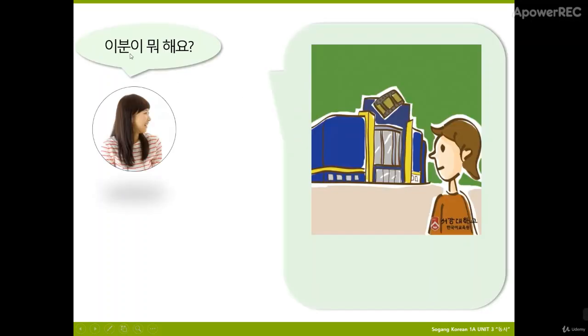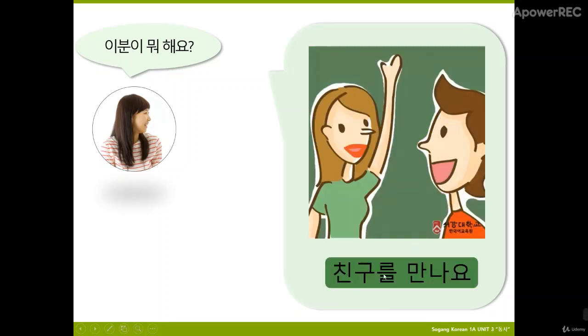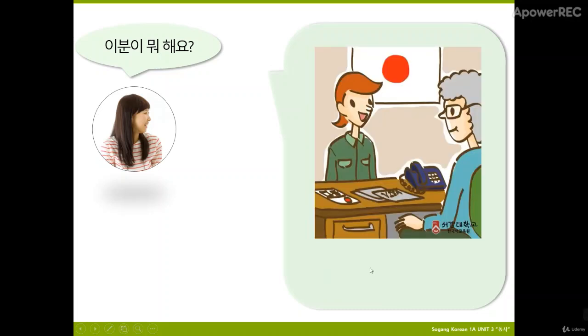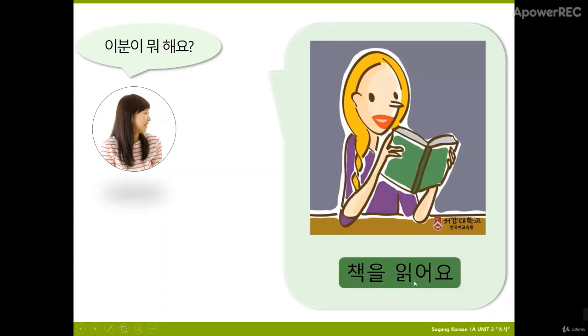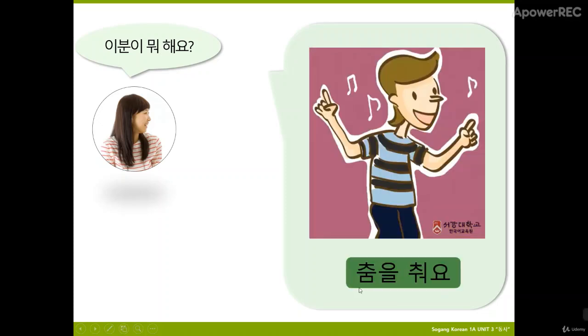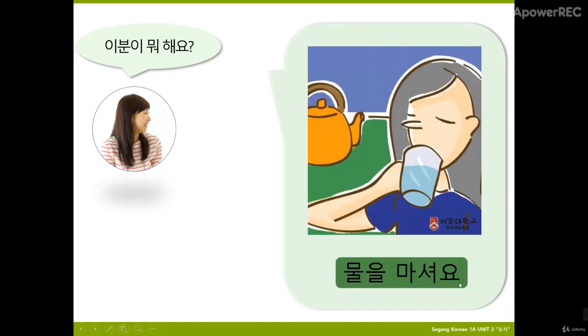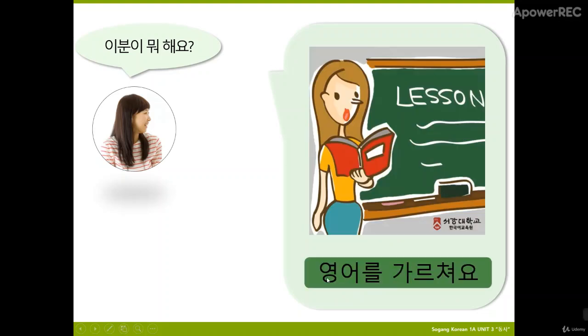More exercise. We'll ask, 이분이 뭐 해요? 이분 is this person, more like a respectful 이분. 이분이 뭐 해요? 가요. 친구를 만나요. 비자를 받아요. 비자 is visa, 받아요 is receive. 영화를 봐요. 책을 읽어요. 춤을 춰요 is dance a dance. 물을 마셔요. Drink water. 영어를 가르쳐요. Teach English.